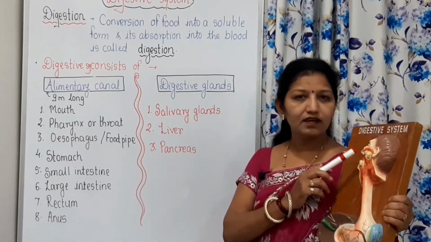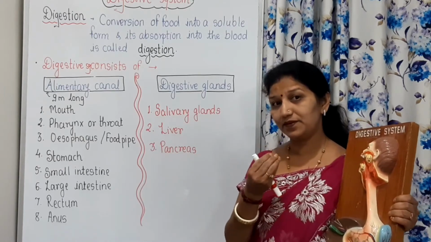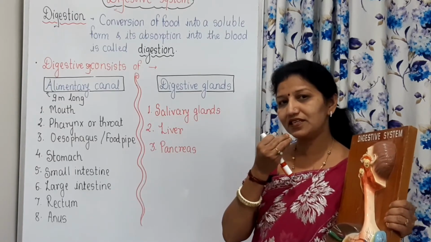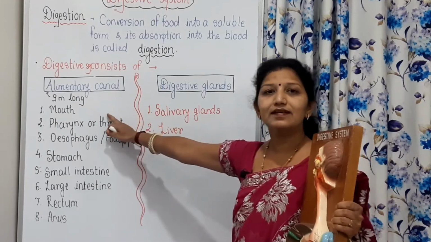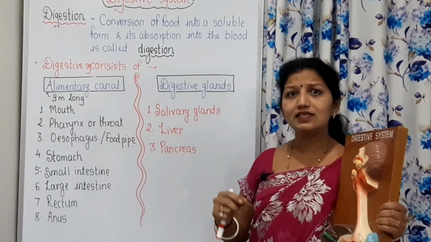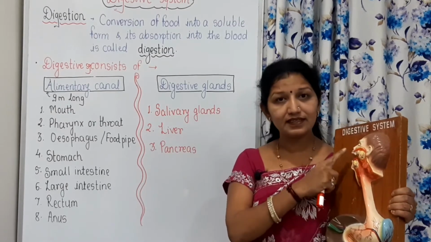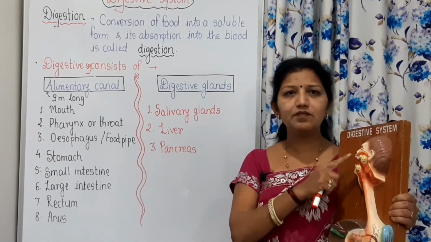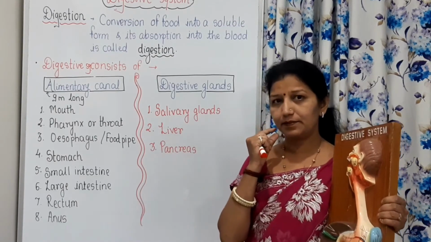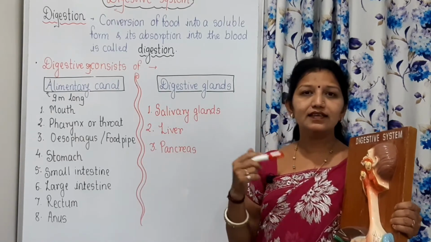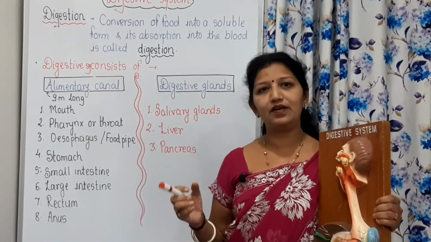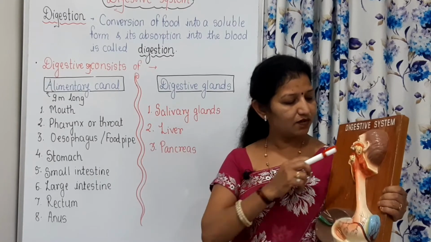Then see, first of all, when we take food, the process of digestion begins in our mouth. And the mouth is the beginning of our digestive system. In the mouth, there are teeth. We will study the different types of teeth also along with the model.